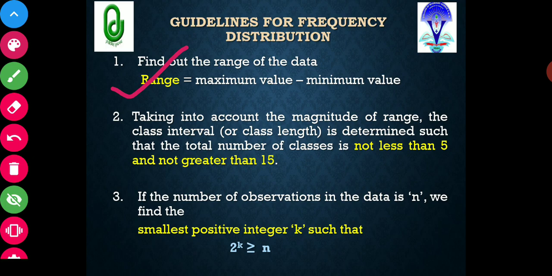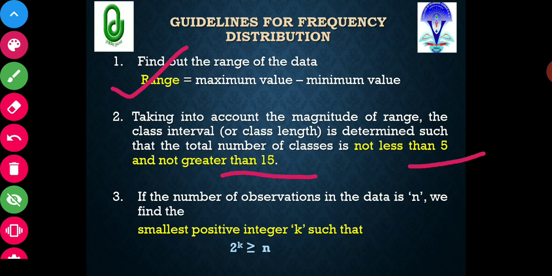The difference between them will be the range. After taking the range, taking into account its magnitude, the class interval is determined such that the total number of classes is not less than 5 and not greater than 15.